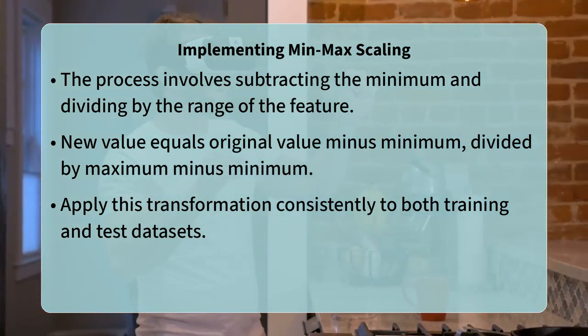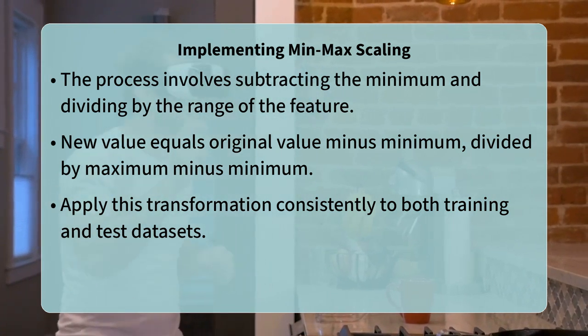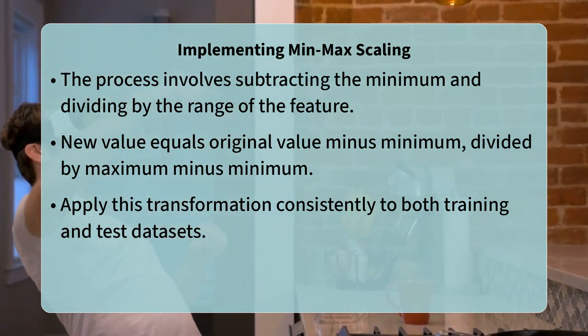An interesting aspect of min-max scaling is that it preserves the original distribution shape of the data for each feature. This means that if your data was skewed before scaling, it remains skewed after scaling, but within the new 0 to 1 boundary.